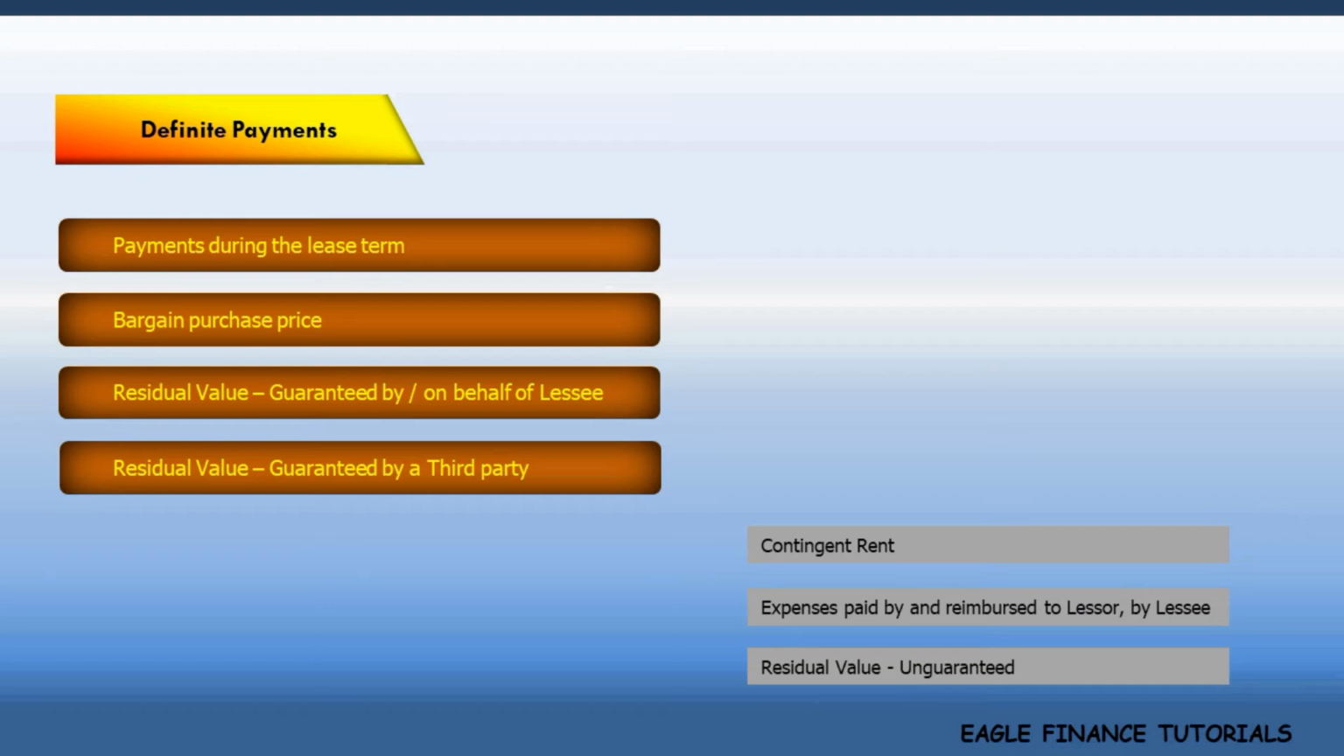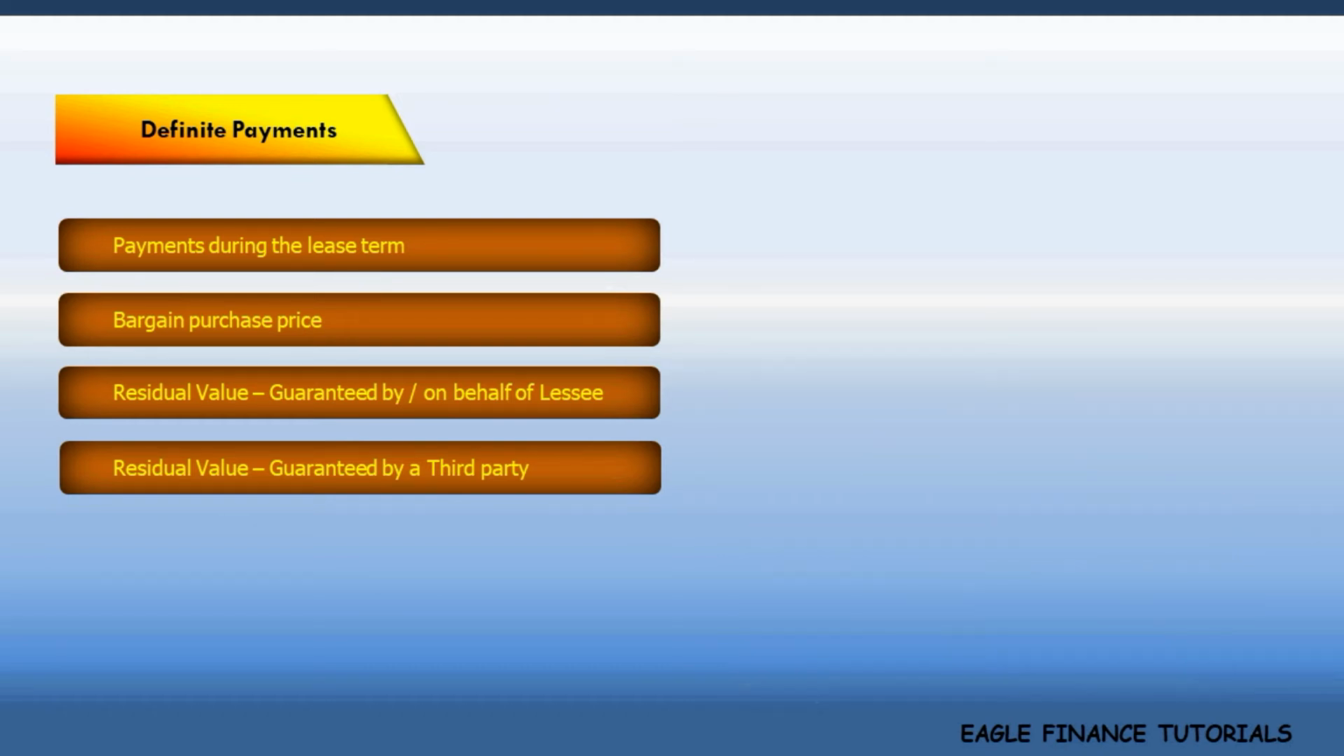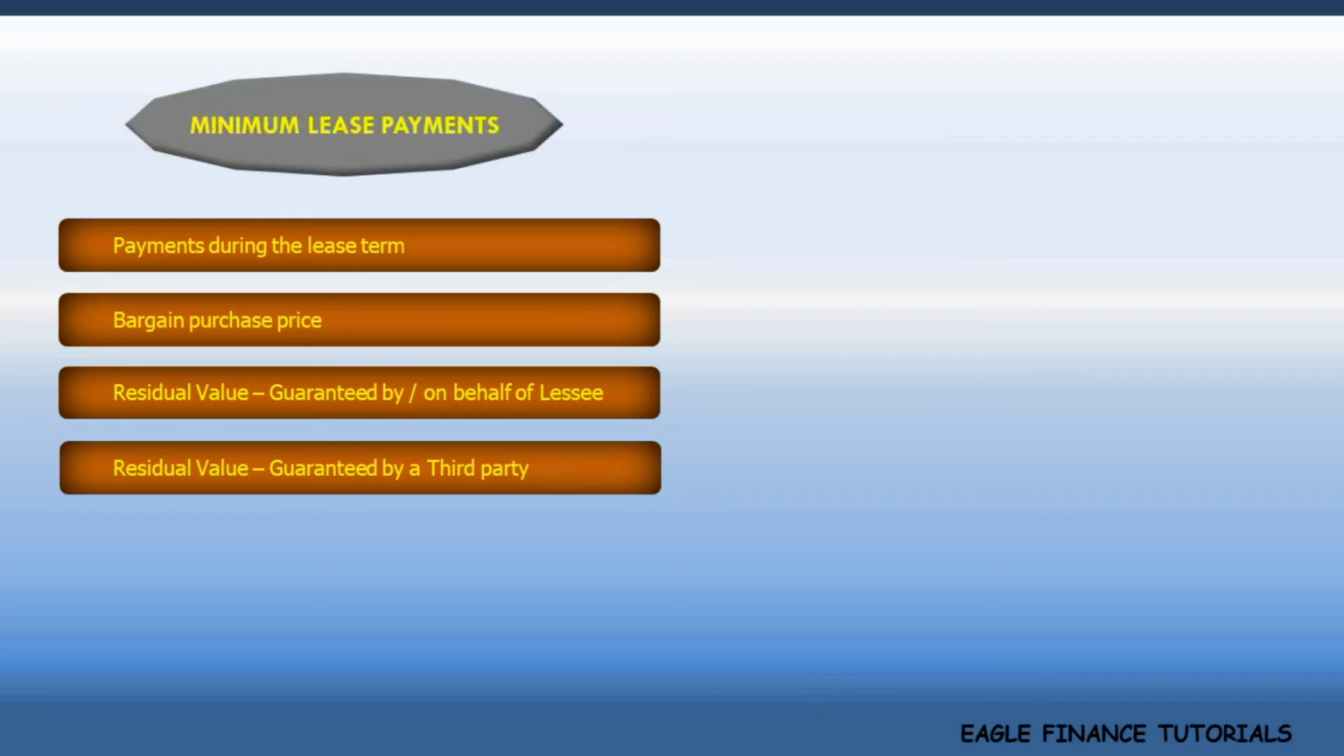As said, these payments may not exist in all the lease arrangements, and therefore these do not form part of standard lease payments. We will ignore them for now. The standard payments that normally exist in any lease arrangement are together called minimum lease payments.